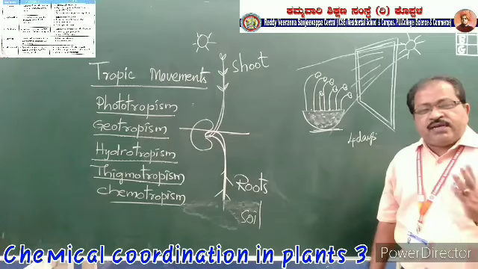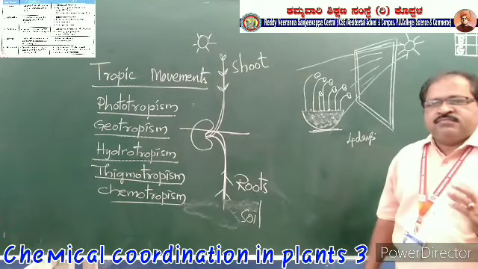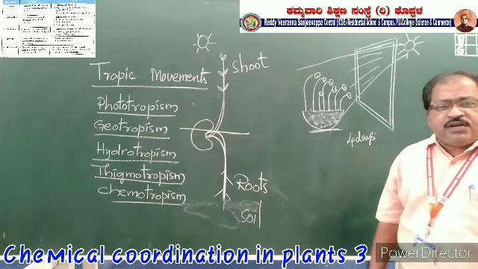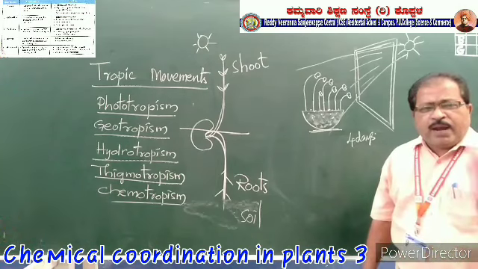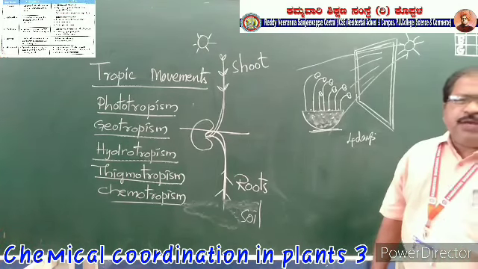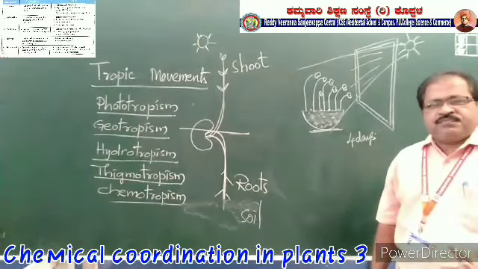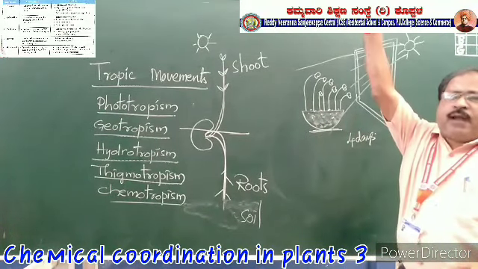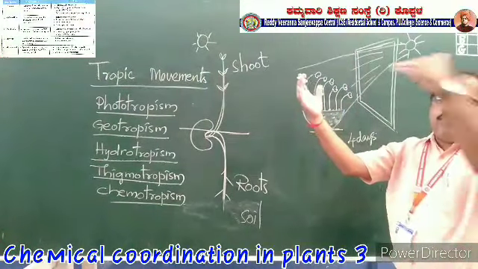What is the reason? To get the sunlight adequately for conducting photosynthesis, the plant shoots will be bending towards the sunlight. Usually the sun is on top of the plant, so it will be moving straight. If it is sidewards, it will be bending.